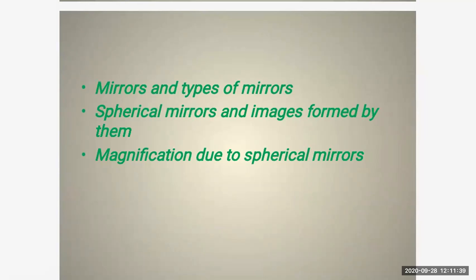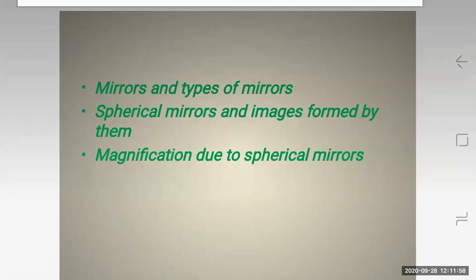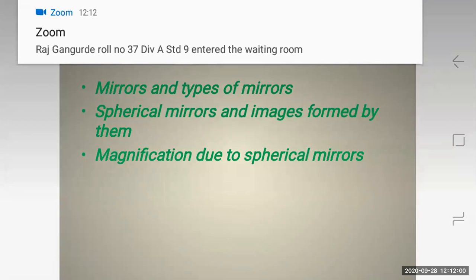And we have seen various types of mirrors in our daily life. Mainly we are using plane mirror and spherical mirror. These are the two types of mirror, right? Plane mirror is used in various activities. Like in your house, you have a plane mirror, right? Where you dress yourself looking at it.